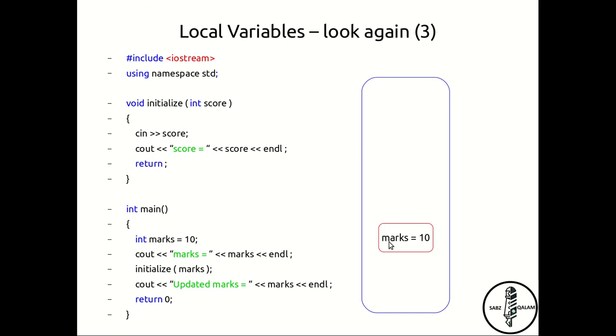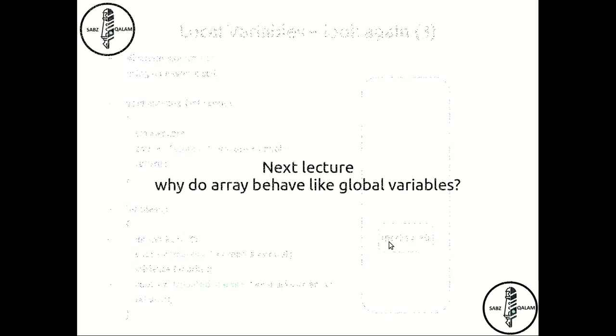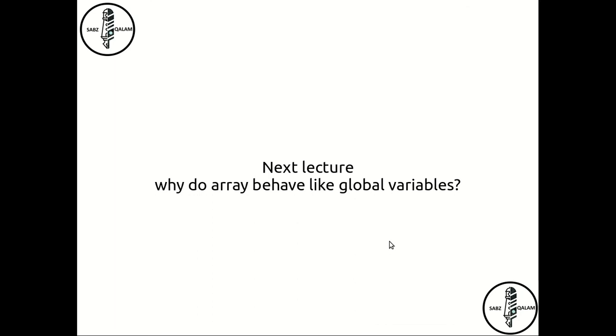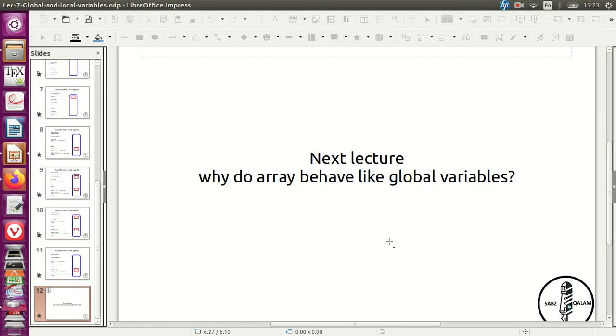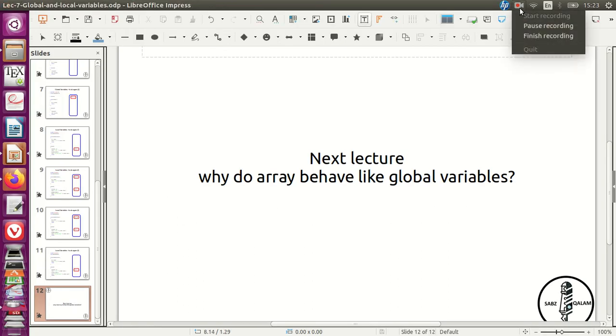So this is an example of local and global variables, and it has to do a lot with where they are declared. But interestingly, arrays somewhat behave differently. Arrays behave like global variables, and in the next lecture we are going to discuss why do arrays behave like global variables. So up until next time, thank you very much.